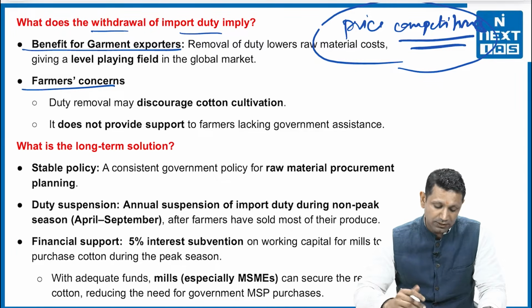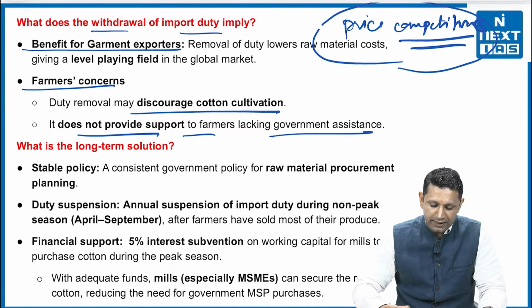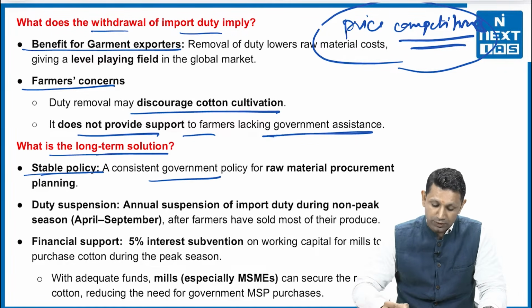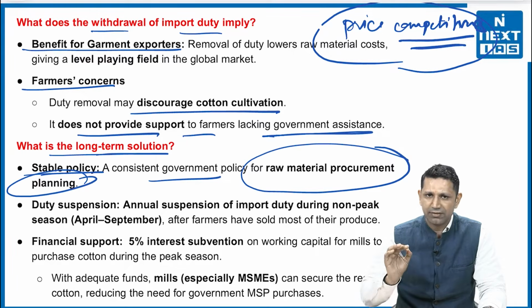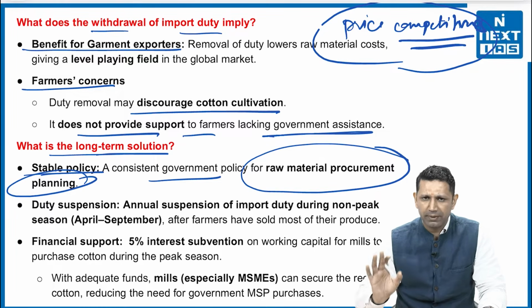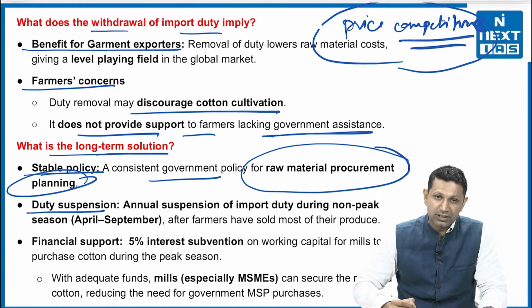Now, what are the farmers' concerns? The farmers' concern is that this may discourage cotton cultivation in the country. Secondly, it does not provide support for farmers lacking government assistance. Then, what is the long-term solution here? First of all, we need a stable, consistent government policy for raw material procurement planning. Consistency in policy is the requirement of the day. Every business demands policy stability in whatever we are framing, so that they can also plan for the future. Second, duty suspension.